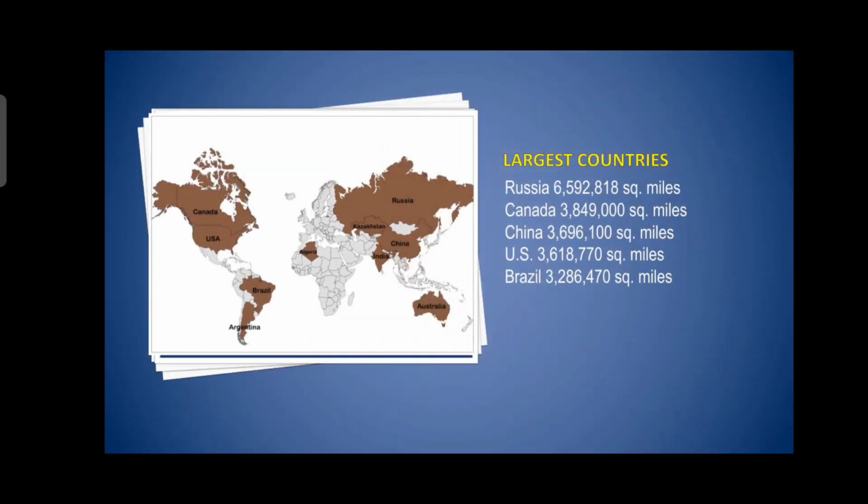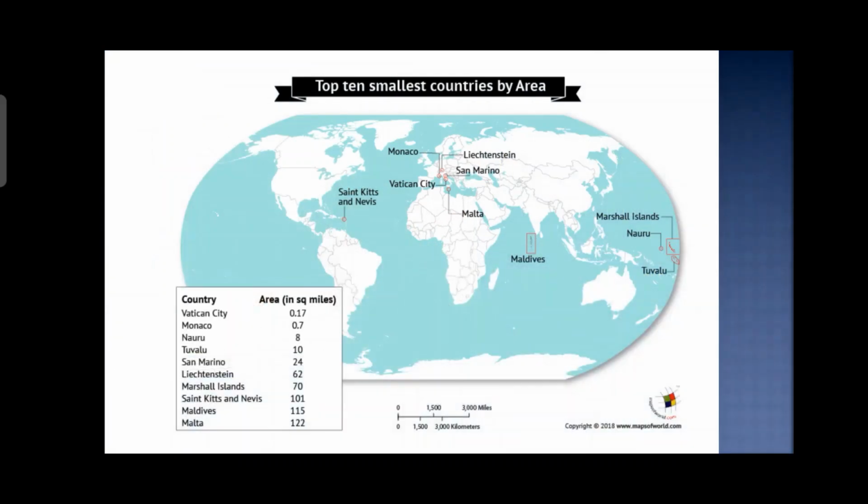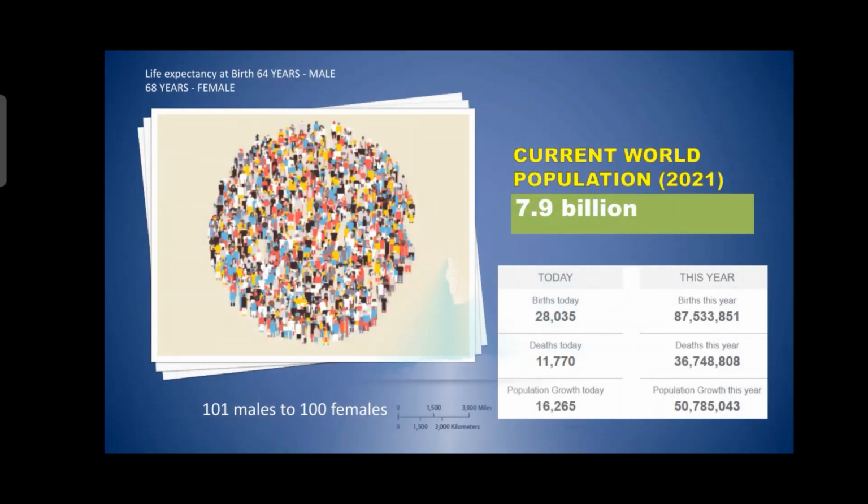When we talk about the top 10 smallest countries by area, Vatican City is number 1, then we have Monaco, then Nauru, then Tuvalu, then San Marino. These are all the smallest countries by area in the world. You can also see the world map where you can easily find all these smaller countries.